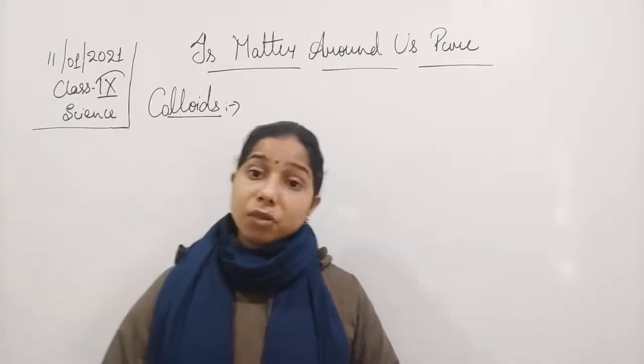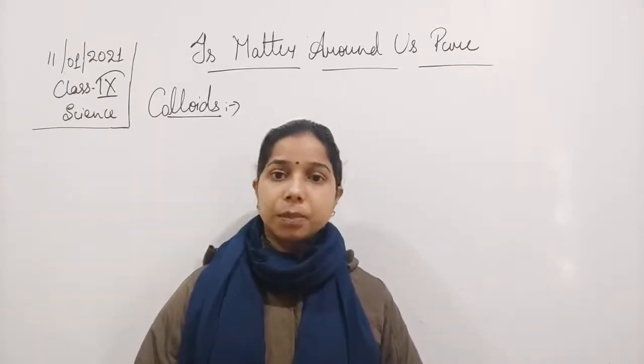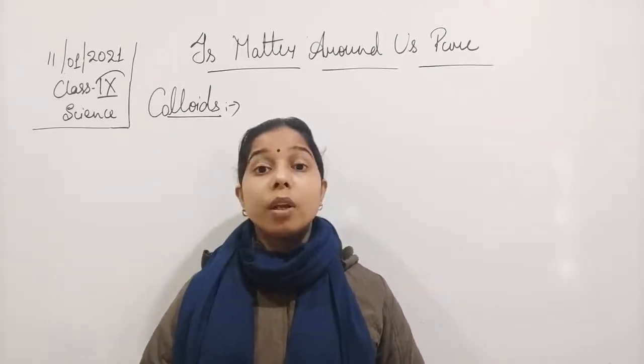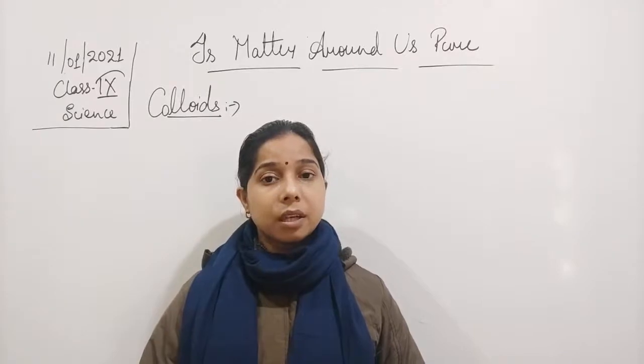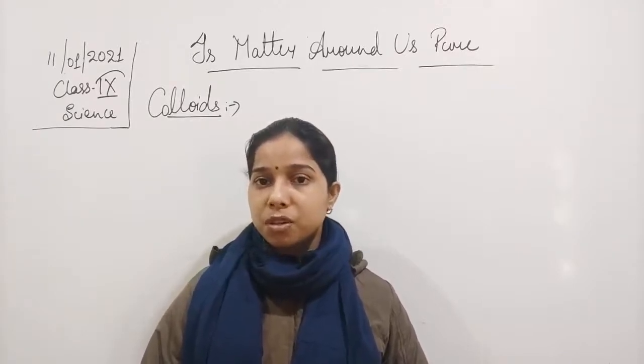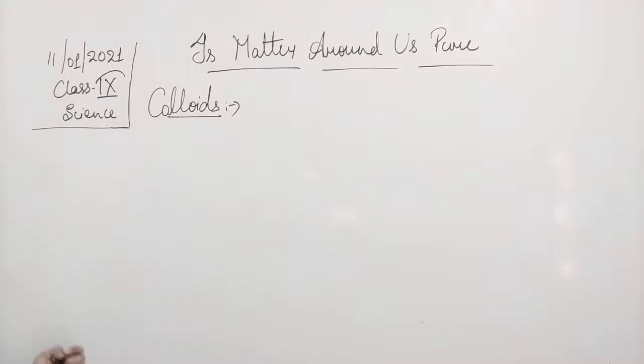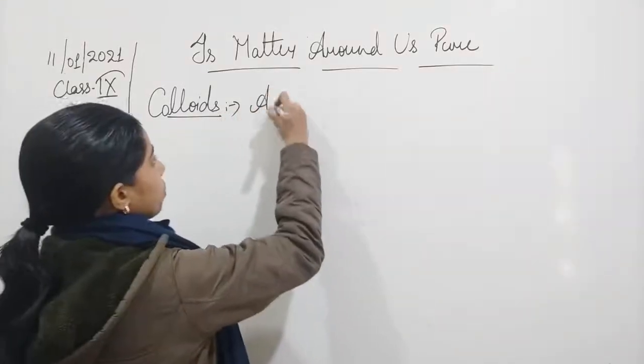Now, if the size of the particle is intermediate between the solution and suspension, its properties will also be intermediate between the solution and suspension. Let us write the first point, then we will move. So colloid is a kind of solution.